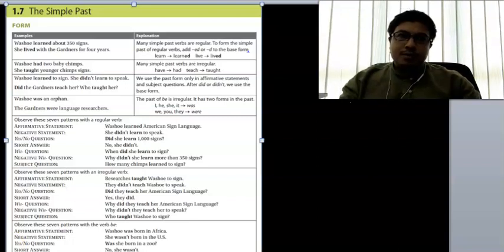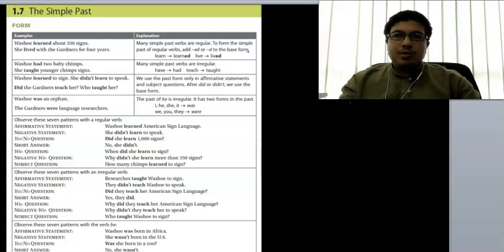You also use simple past tense when you talk about where you were born. For example, I was born in Malaysia, or she was born in Africa. So you don't say she is born or I am born, but I was born, because we are referring to an action that happened in the past. So I was, or she was, or they were born in KL.